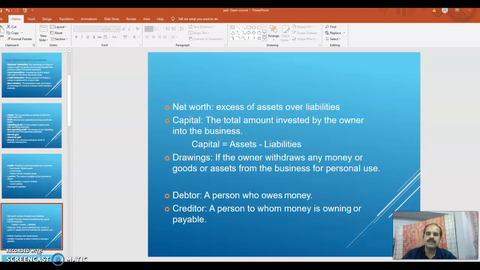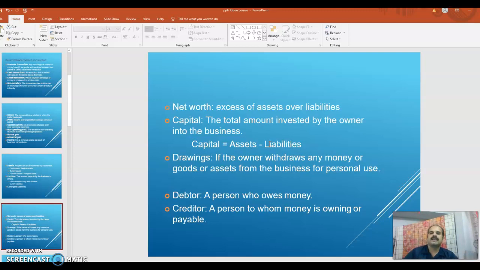Then the next term is net worth. What is net worth? Net worth is the excess of assets over liabilities. We have already discussed what assets are and what liabilities are. So the excess of assets over liabilities is called net worth, simply. There are so many other interpretations of net worth, but we don't need to go into that kind of interpretation. You just understand that net worth means excess of assets over liabilities.